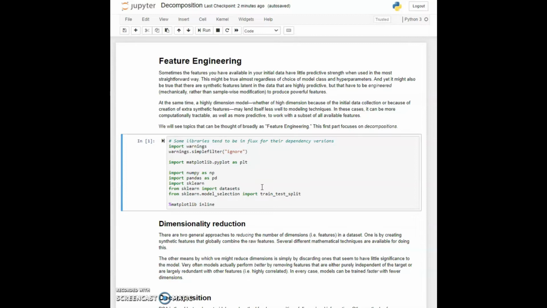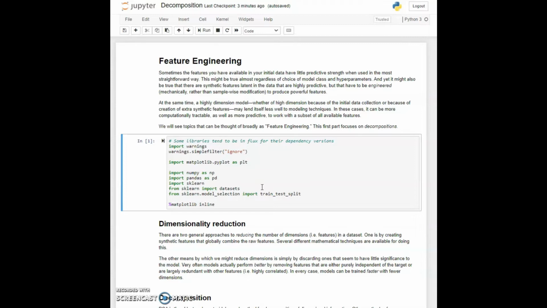The idea here is that you can apply some global mathematical technique to the entire high dimensional dataset to reduce it to fewer dimensions and yet retain most of the information content that is in it. In fact, often expose information in a way that is more amenable to modeling using the variety of models in scikit-learn or other libraries. Scikit-learn has a number of these techniques for decomposition. We'll talk later about feature reduction just by dropping features, but that's at a later stage. Here, we are interested in the ones that are called decomposition.